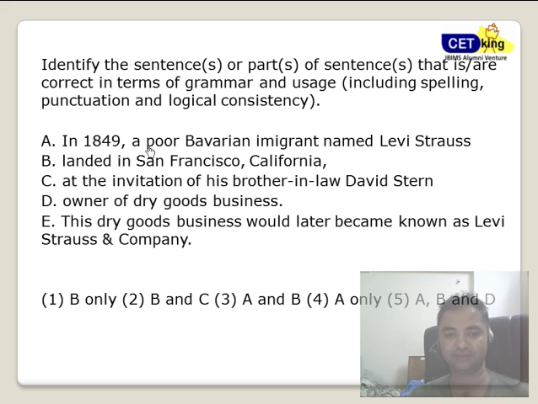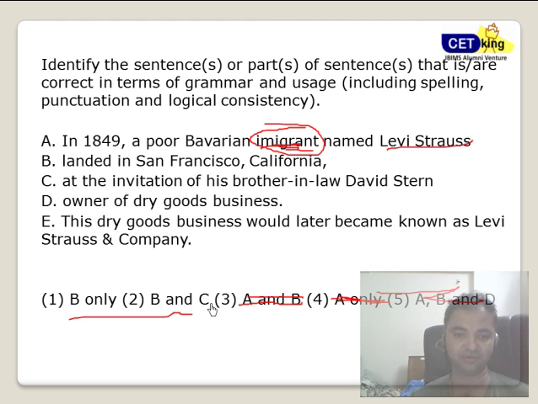In 1849, a poor Bavarian immigrated named Levi Strauss. Now the spelling of immigrant is wrong, so obviously A is out. So any option which contains A will be out. So down to B and C. Now I don't even need to check for D, so D has to be wrong. So only B or C will be the answer.